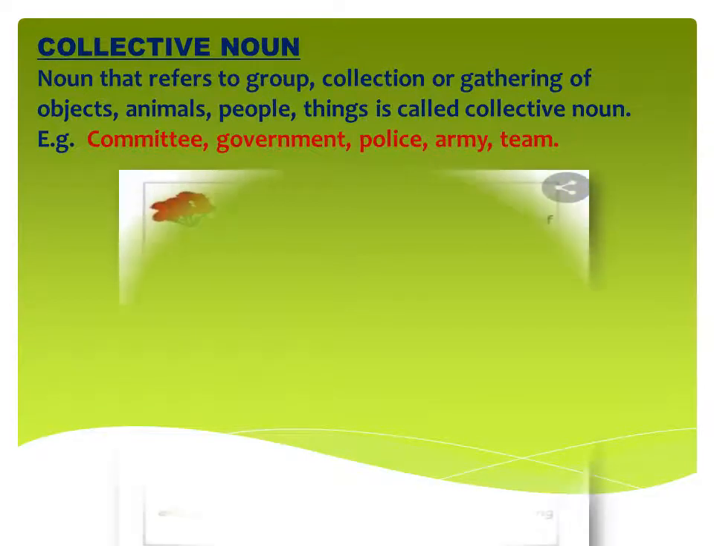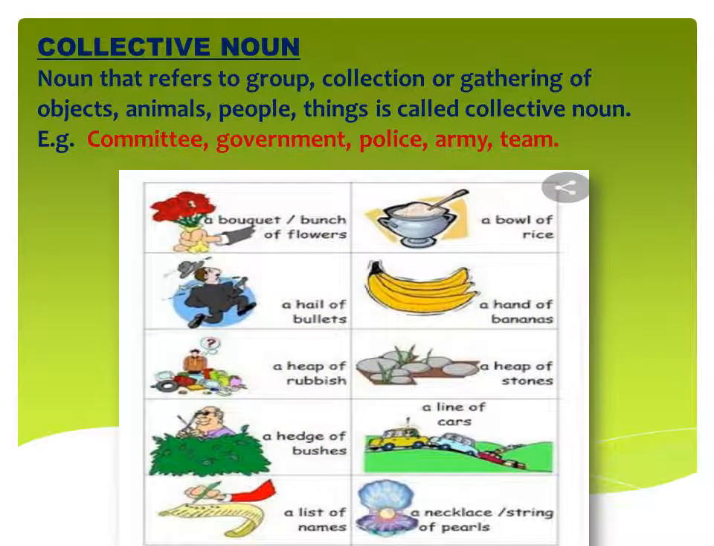Some more examples with pictures are given here. A bunch of flowers, a hail of bullets, a heap of rubbish, a hedge of bushes, a list of names, a bowl of rice, a hand of bananas, a heap of stones, a line of cars, a necklace or a string of pearls. Now see, so many things in this example have been given and all the things are in groups.